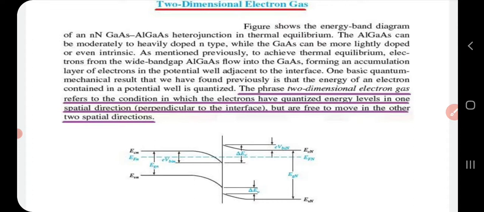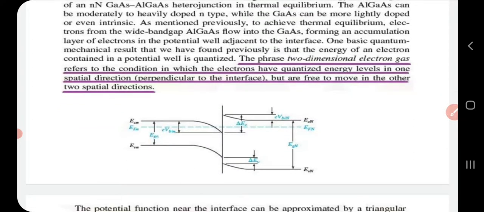As already mentioned in the earlier classes, in order to achieve thermal equilibrium, the electrons from the wide band gap material, that is aluminum gallium arsenide in this case, have to flow into the low band gap material gallium arsenide, thereby forming an accumulation layer of electrons in the potential well adjacent to the interface or junction.